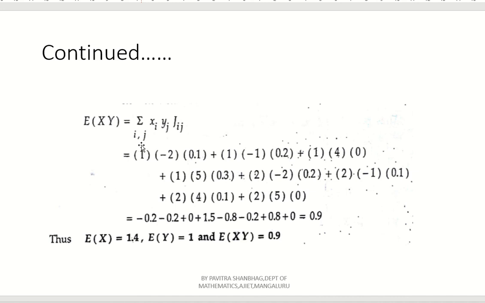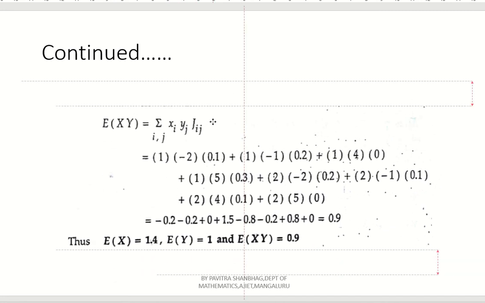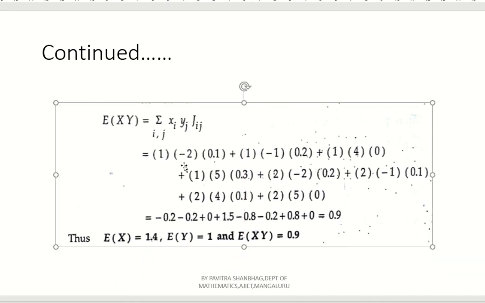Now, next, the expectation of xy. What is the formula? Summation xi yj jij. Again, you have to write it in the form of x1 y1 j11 plus x1 y2 j12 plus x1 y3 j13, similarly plus x2 y1 j21 plus x2 y2 j22 plus x2 y3 j23.